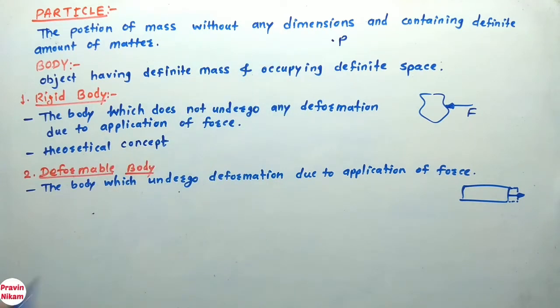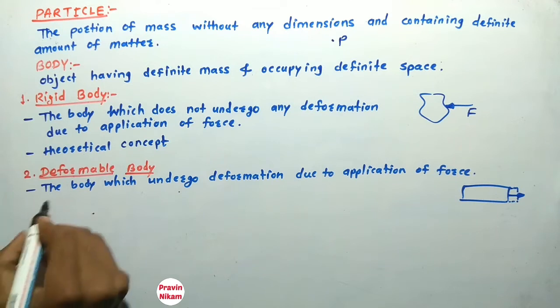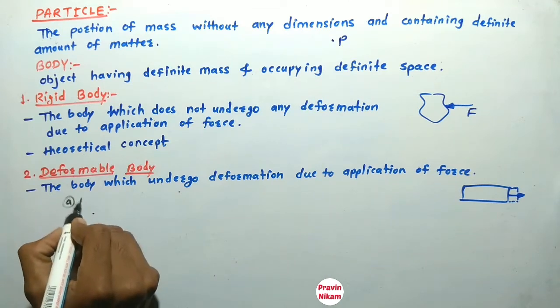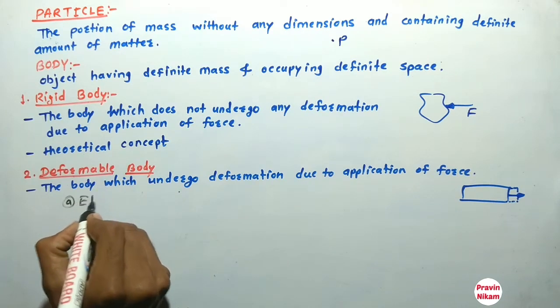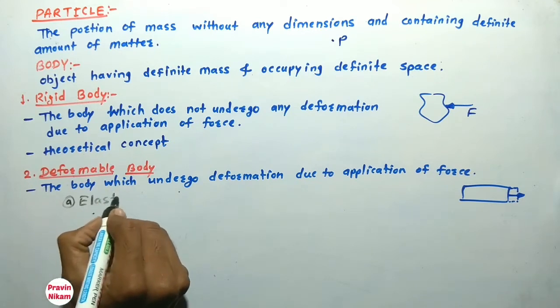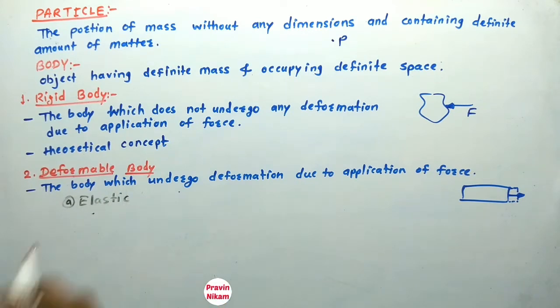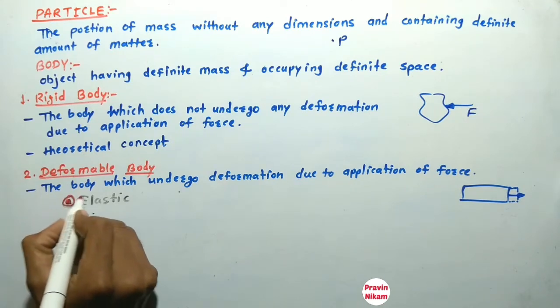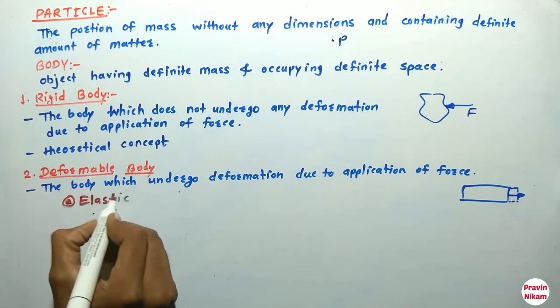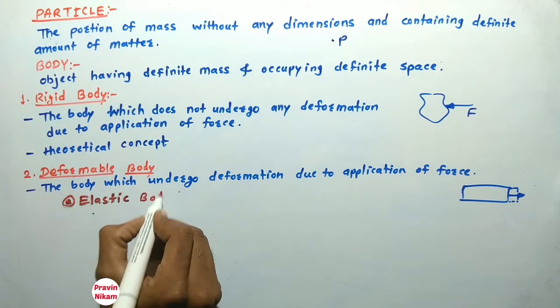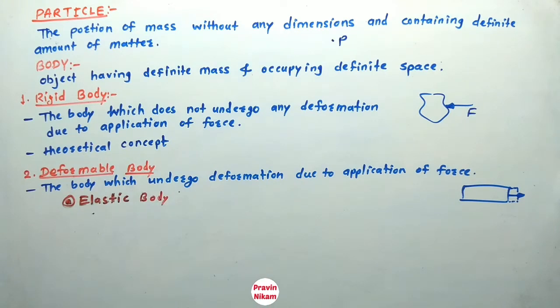This deformable body has two types. One is the elastic body. So what is an elastic body?